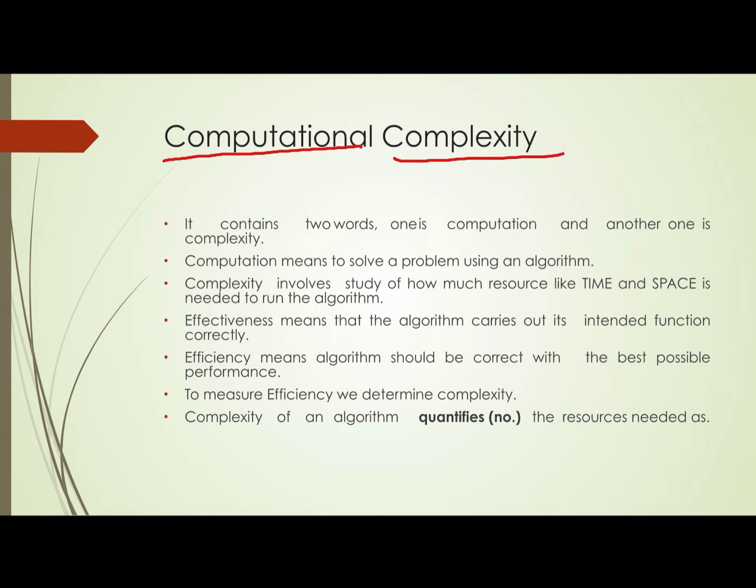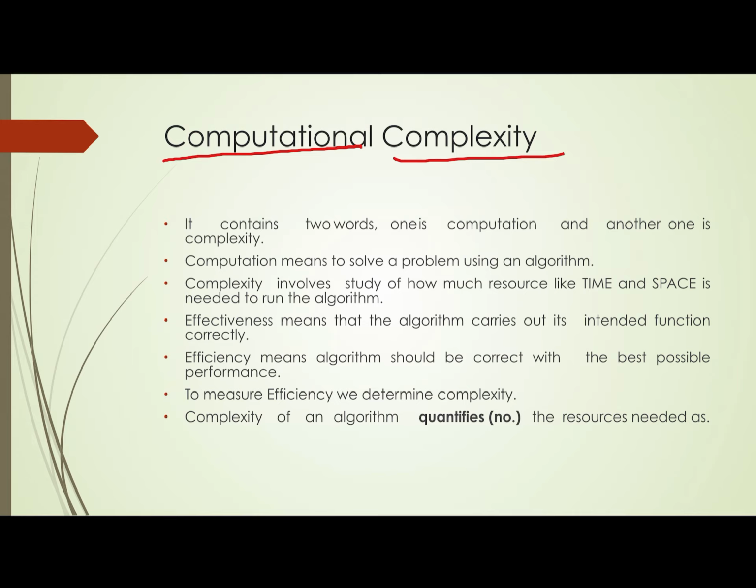Complexity means how many resources, like time and space, are needed to run the algo or the program. That is, complexity quantifies the resources. What is the meaning of quantify? Quantify means to represent it in numbers: how many resources you need to run your program.